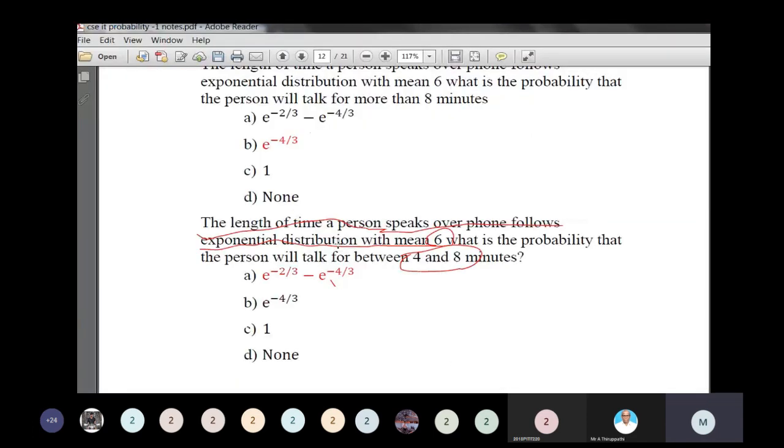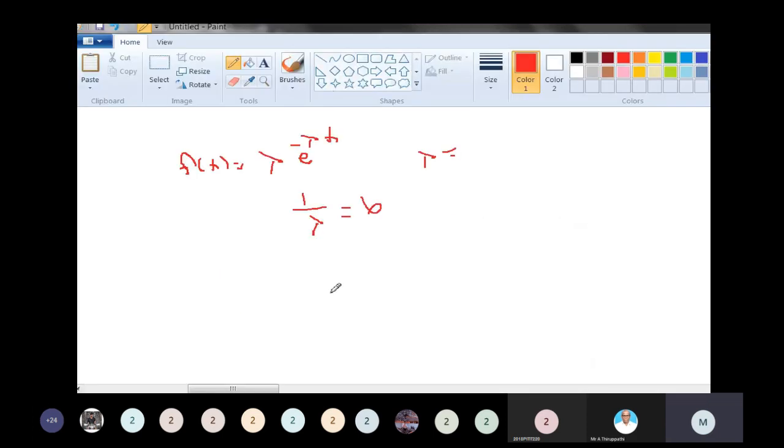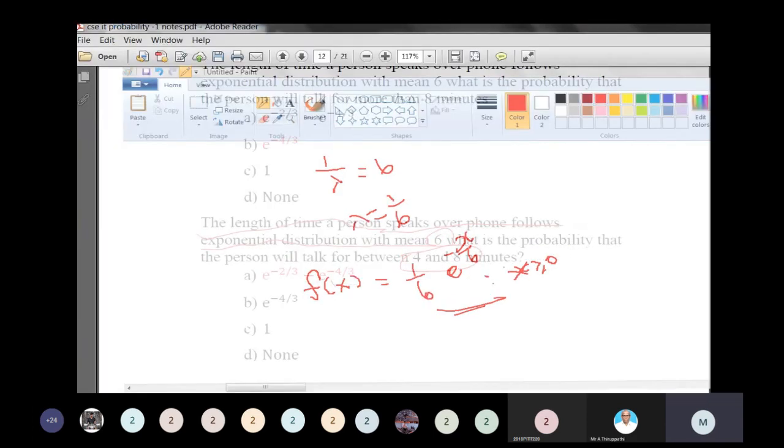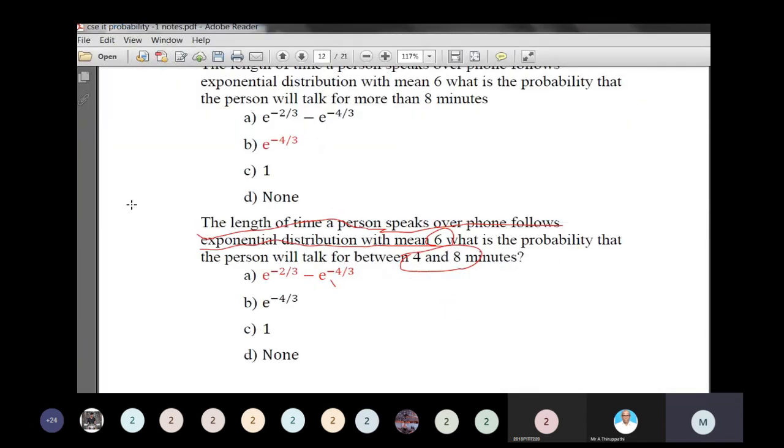See the question. The person's talk follows an exponential distribution with mean equal to 6. What is the mean? The mean of the exponential distribution is 1 by lambda. So 1 by lambda equal to 6. What is lambda? Lambda equal to 1 by 6. Therefore, the probability density function f of x equals 1 divided by 6 e to the power minus x by 6, for x greater than or equal to 0. This is the probability density function of the exponential distribution.